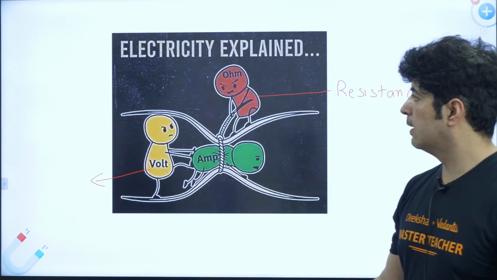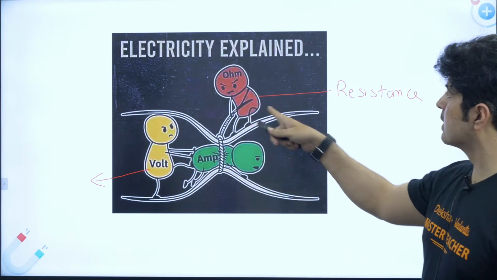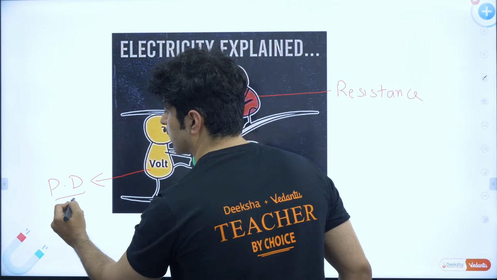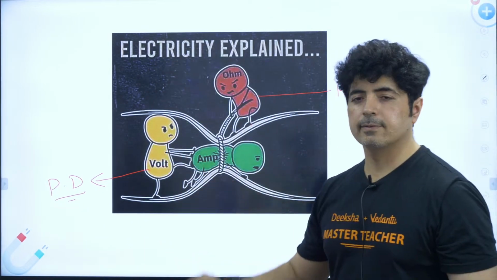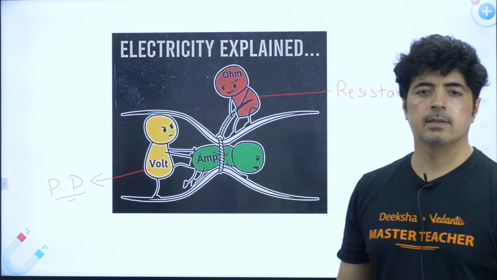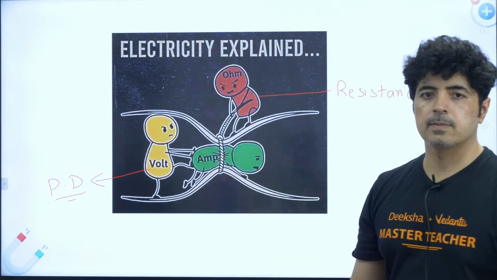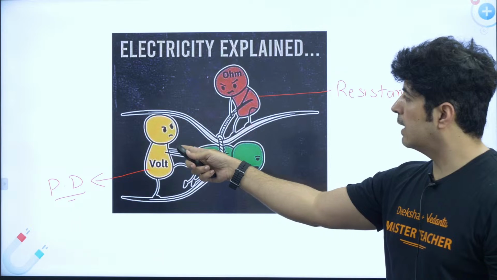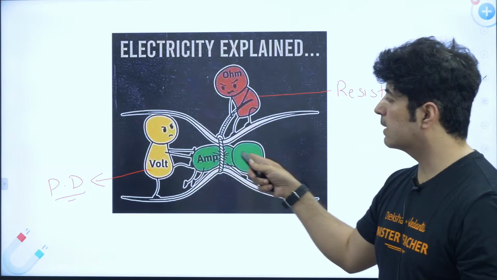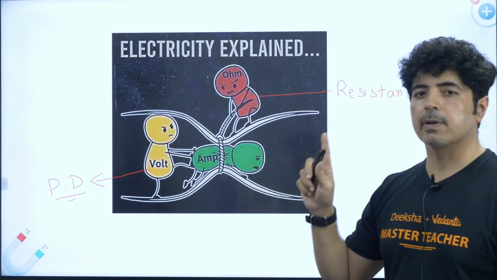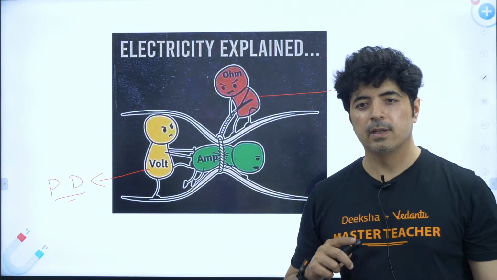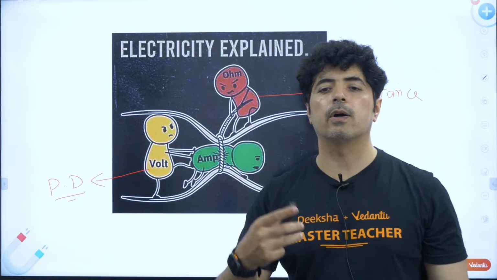You can see that in your circuit, this red fellow is our resistance. This is our potential difference, PD is potential difference, which is coming from the cell. It's coming from the resistance, the bulb or whatever you call it. So this is our current. Potential difference is trying to push the current, and resistance is trying to stop it. This is what exactly happens in a circuit. Please take a screenshot of this. It will be really helpful for you to visualize what's going on inside the circuit.